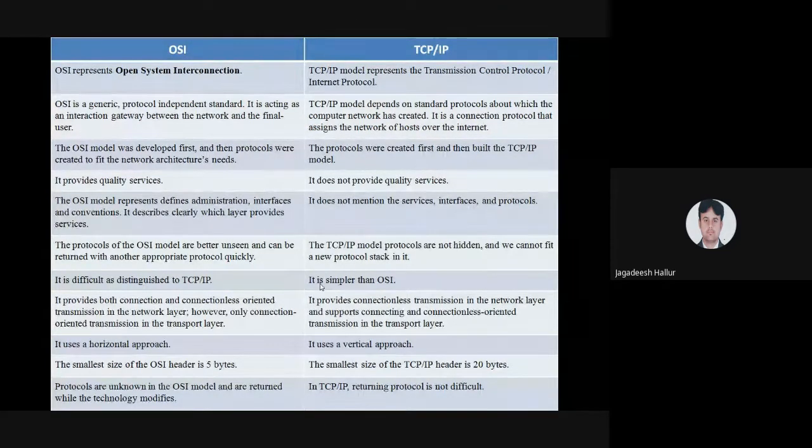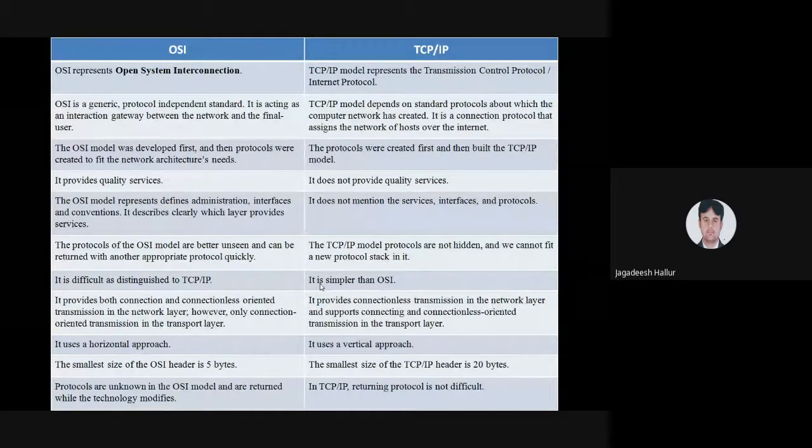The protocols of the OSI model are better hidden and can be replaced with another appropriate protocol quickly. In TCP/IP, nothing is hidden, so we cannot fit a new protocol stack in it. We are already merging 3 layers into 1 layer in TCP/IP, so there is nothing hidden, and we cannot fit a new protocol into TCP/IP.